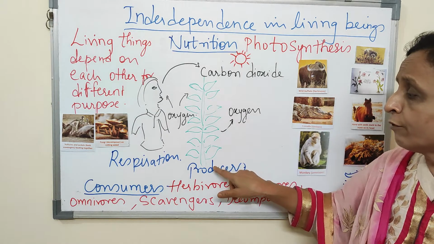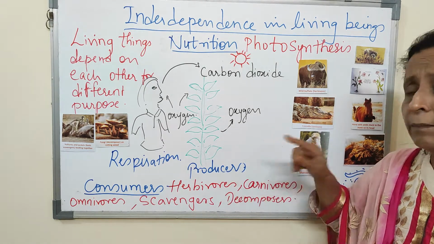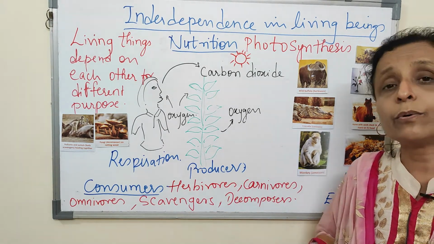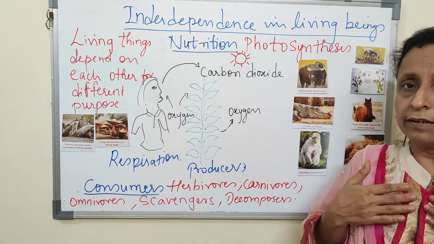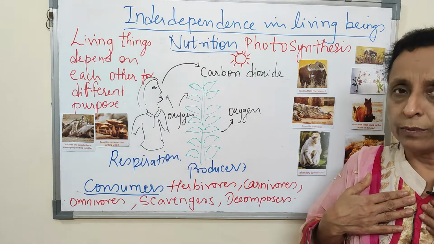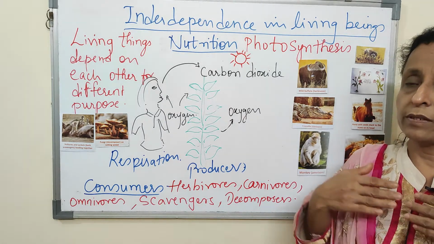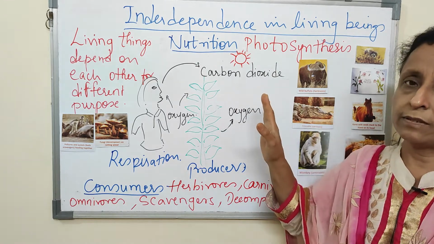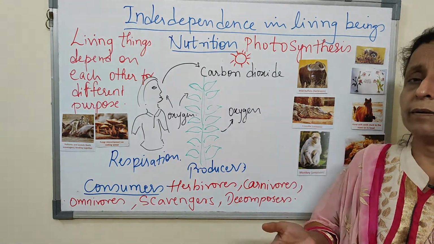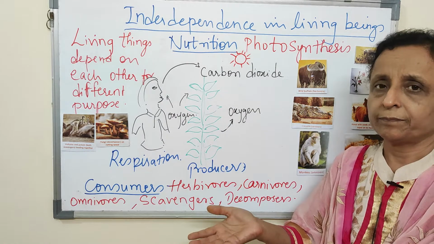And then you have to know who eats these primary producers, who eats the plant. We eat the plant. So we are consumers. All the animals are consumers. Some animals eat plants directly.